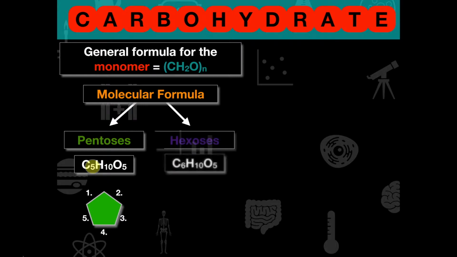Now we also have hexoses, which is going to have a 6-carbon backbone. So if we were thinking about hexoses, we would represent the model like this. We would have 1, 2, 3, 4, 5, and then 6 carbons in the backbone here.